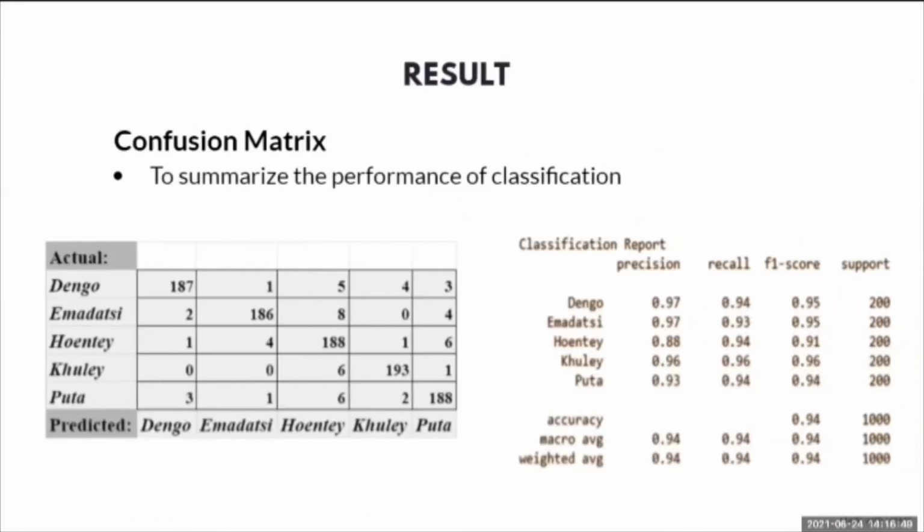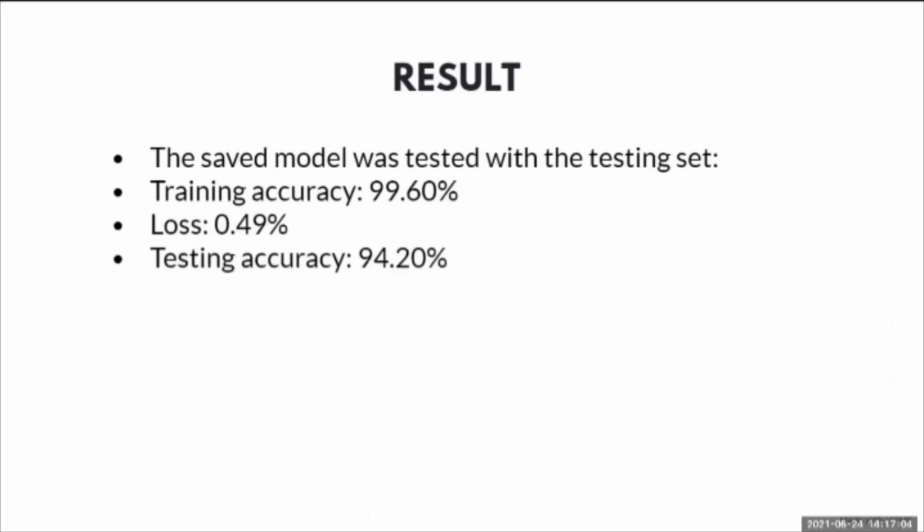To better visualize the performance of the selected model, the confusion matrix and classification report were constructed on the test dataset. These matrices also aid in visualizing the true and false predictions made by the model. The testing accuracy of the model was 94.20%, which is quite a good model for the correct prediction of the 5 specified Bhutanese foods.